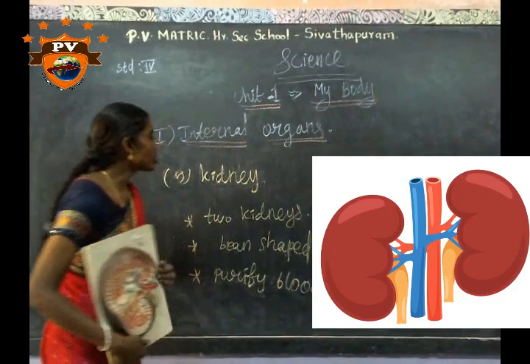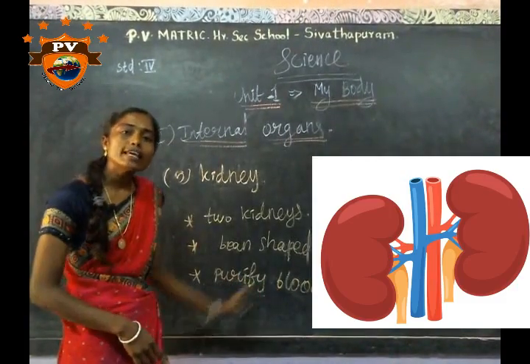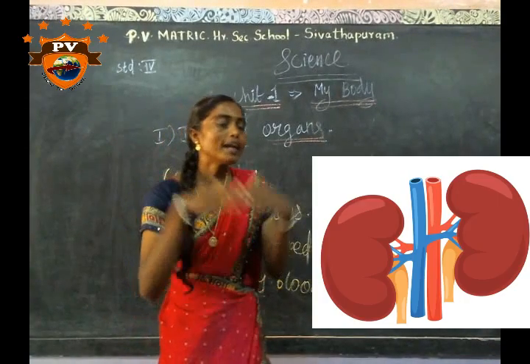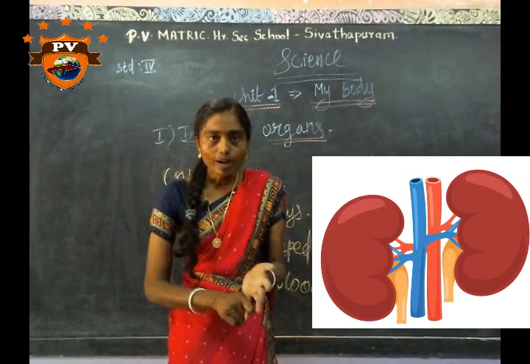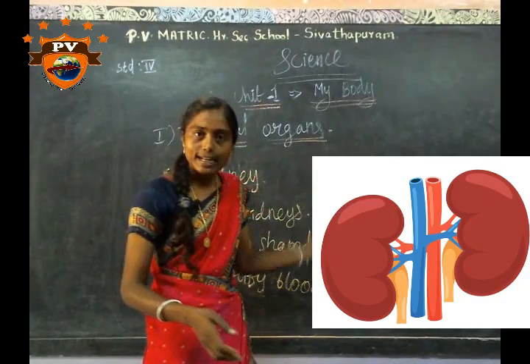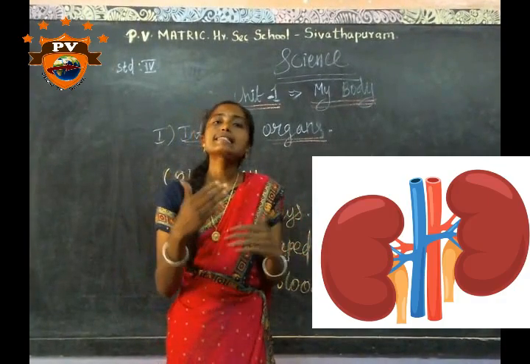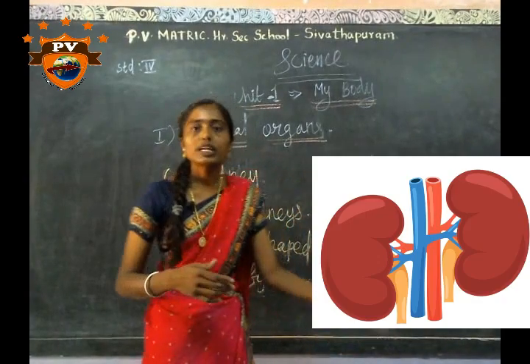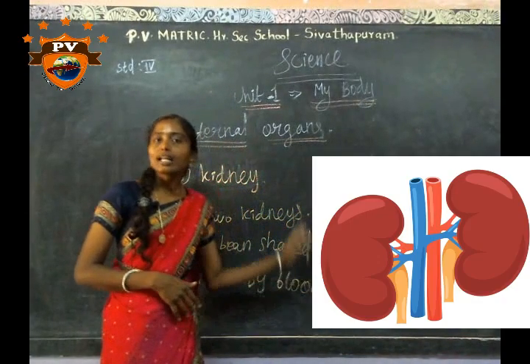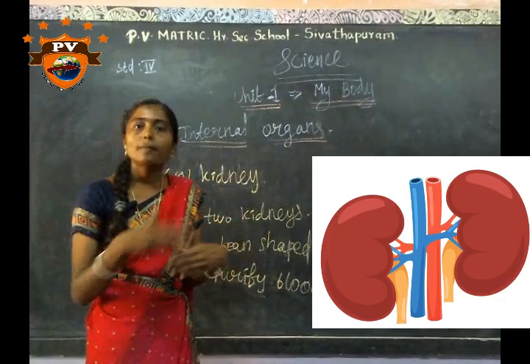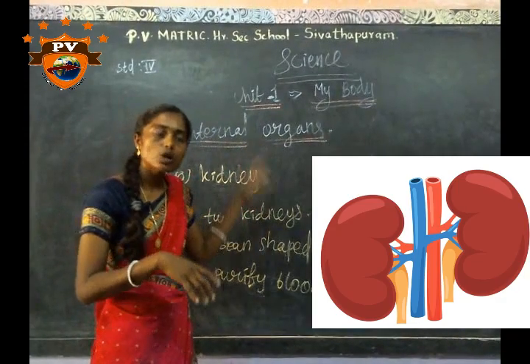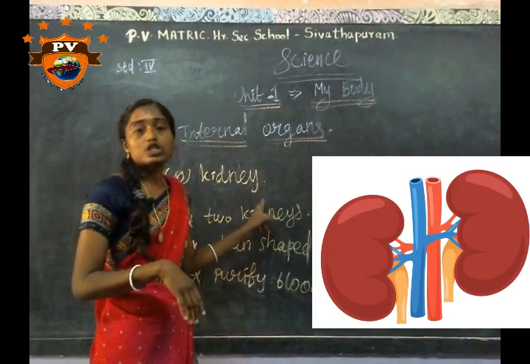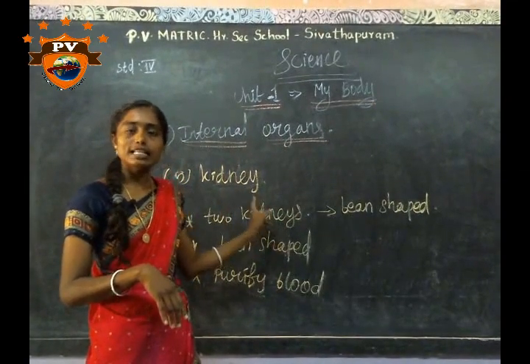What are the functions of kidneys? Kidneys purify blood. The blood contains water and toxins. The kidneys filter the excess water and toxins and remove them from the blood. So it is very important in our body.